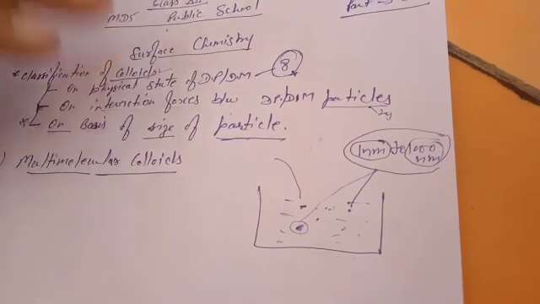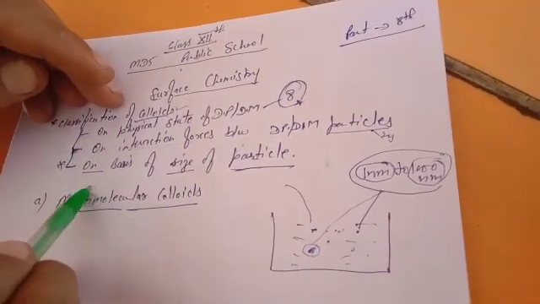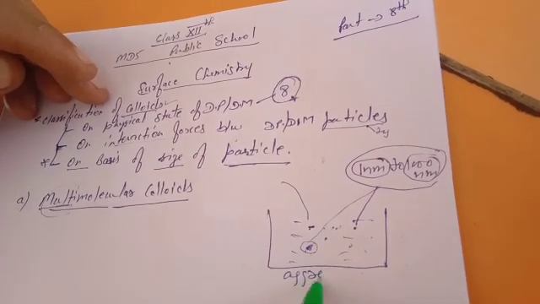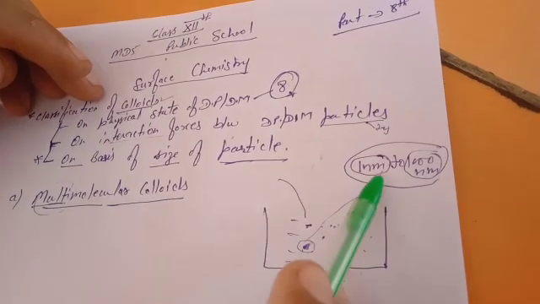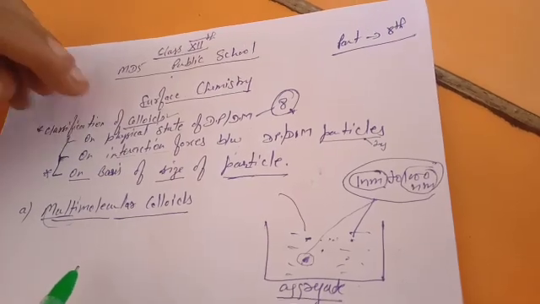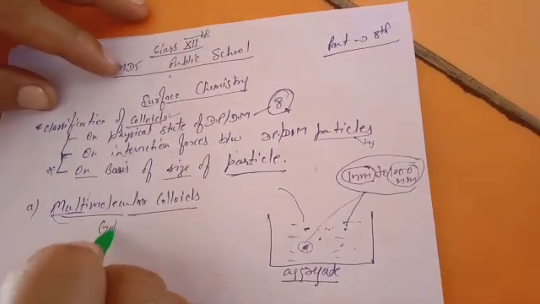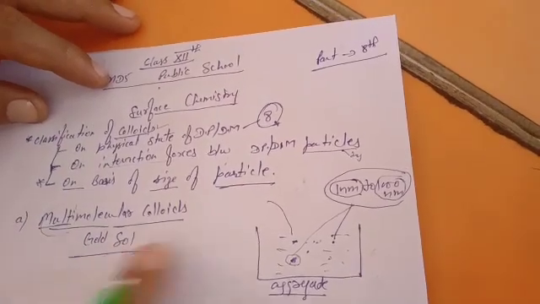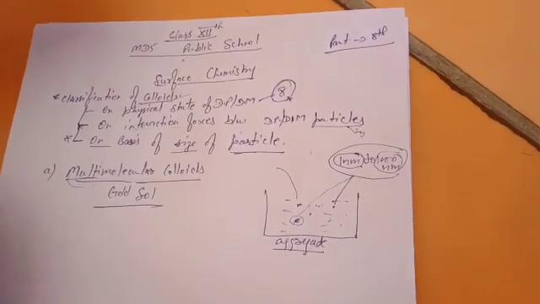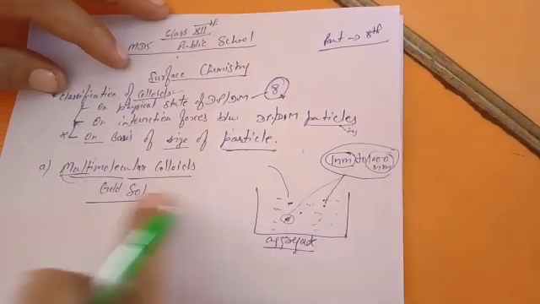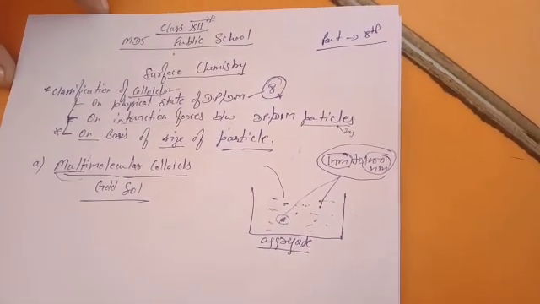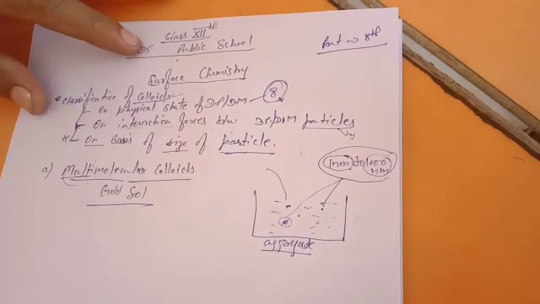Such colloids are termed multimolecular colloids because a large number of molecules combine or aggregate to form a particle of size in the colloidal range. For example, if you prepare a gold sol, gold particles are suspended. But the size of a single gold particle is not in this range. Gold particles aggregate together to come into this range and it becomes a gold sol, or gold colloid, in which gold acts as the dispersed phase.